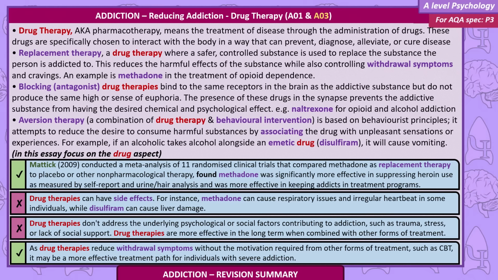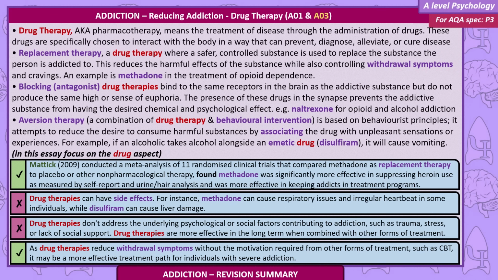Matic 2009 conducted a meta-analysis of 11 randomized clinical trials that compared methadone as replacement therapy to placebo or other non-pharmacological therapy. It found methadone was significantly more effective in suppressing heroin use, as measured by self-report and urine and hair analysis, and was more effective in keeping addicts in treatment programs.